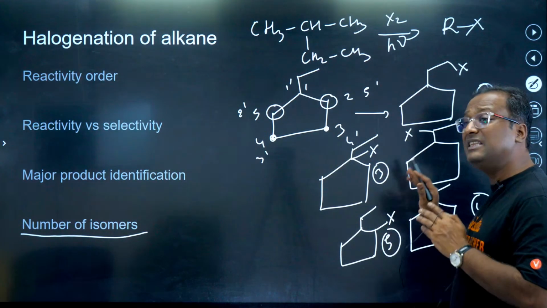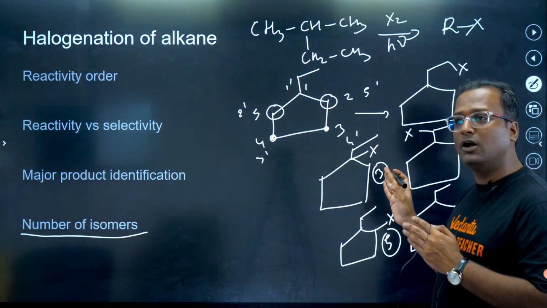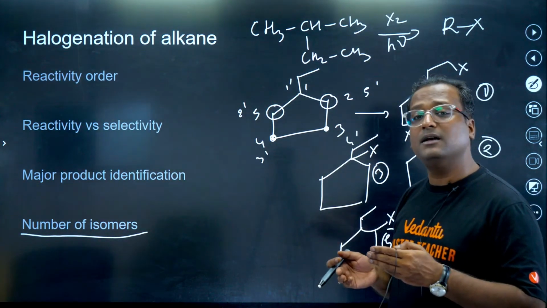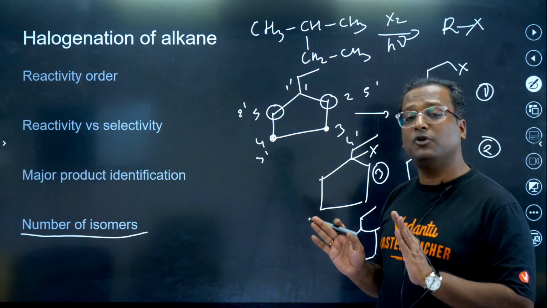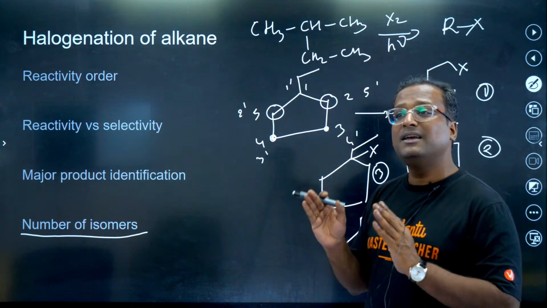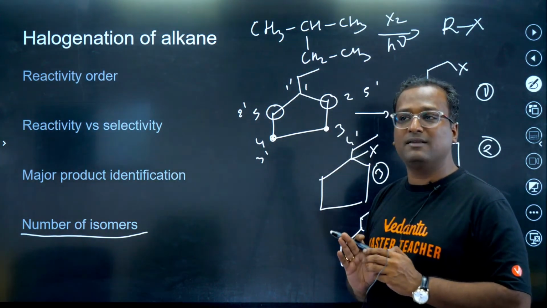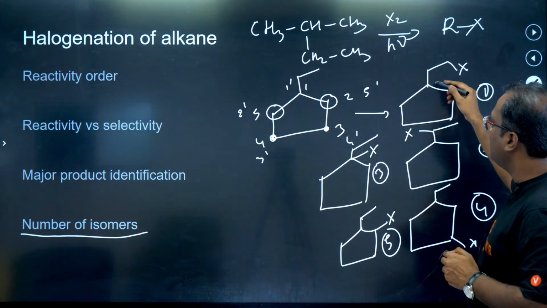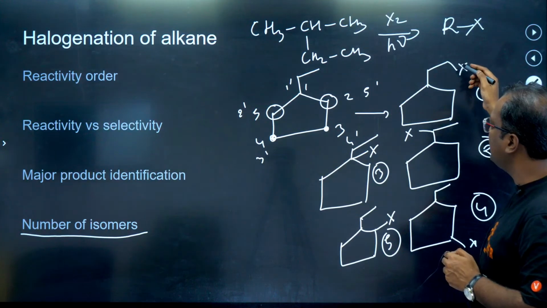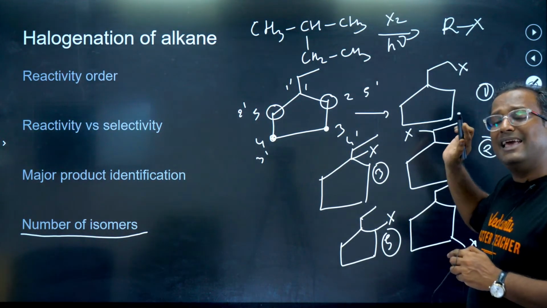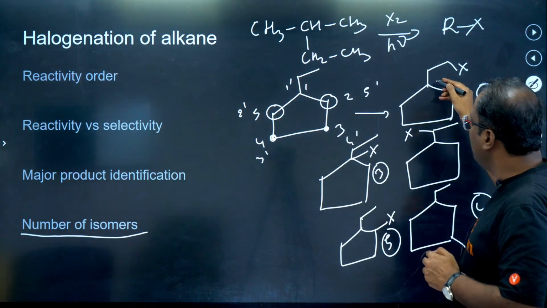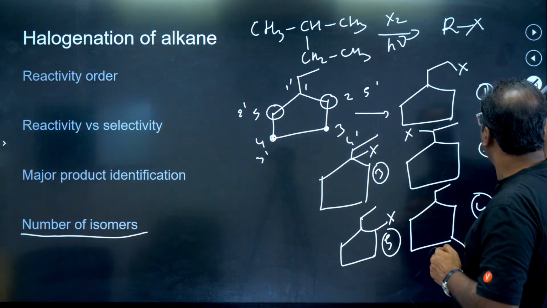Now in each case we want to comment on optical isomers. Number of chiral centers. Remember what was the formula for total number of optical isomers? 2 to the power number of chiral centers. Right? So in compound number 1, do you see any chiral center? I don't see any carbon with 4 different groups attached to it. This position is not a chiral center.